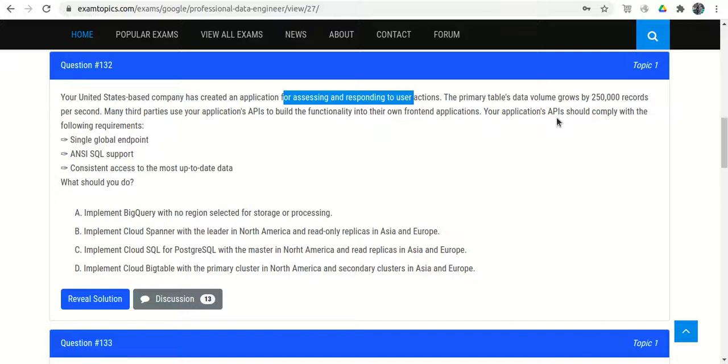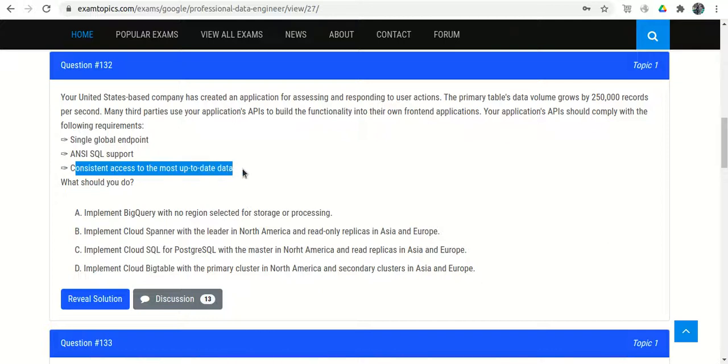Your application API should comply with the following requirements. Okay, so we need to create an application with these following requirements. That is a single global endpoint, and it should have ANSI SQL support, and consistent access to the most up-to-date data.